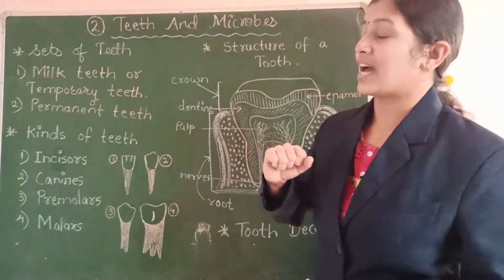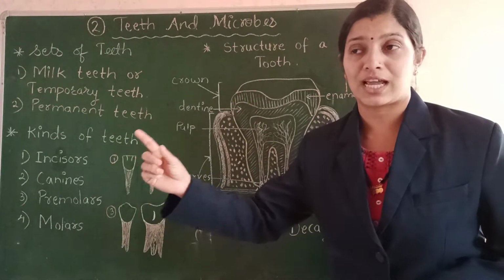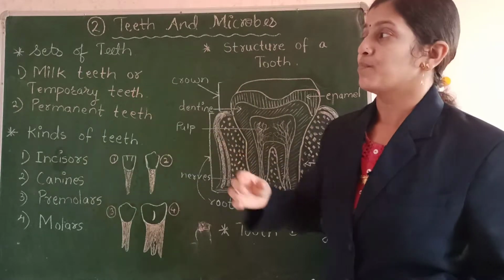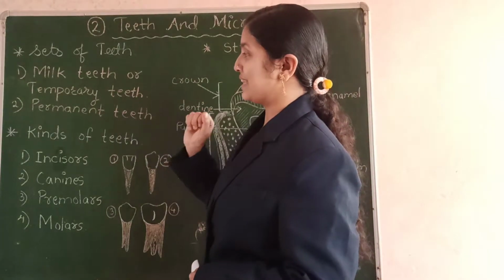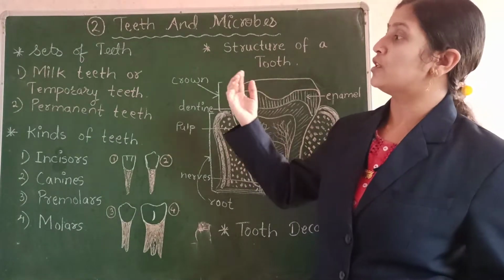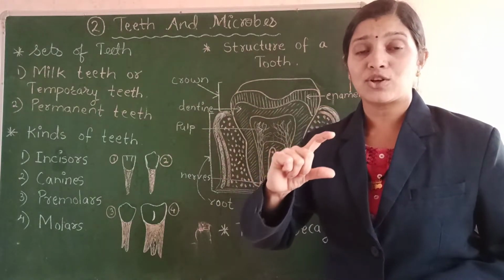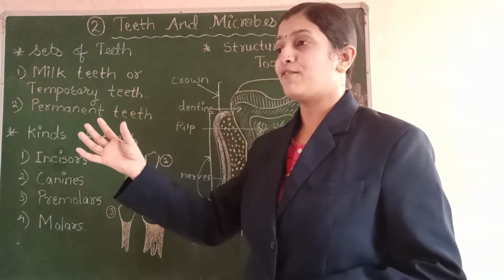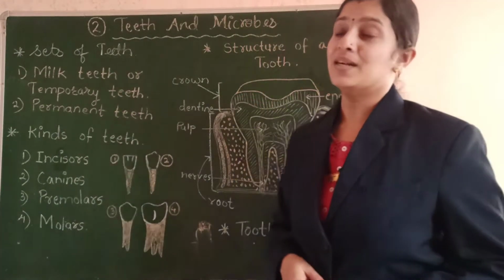The milk teeth are called temporary teeth because they are not for a long time or a long life. They are for a small period. So they are called temporary teeth. While the second set of teeth that grow after the falling of the temporary teeth are for the lifetime. So they are called the permanent teeth.